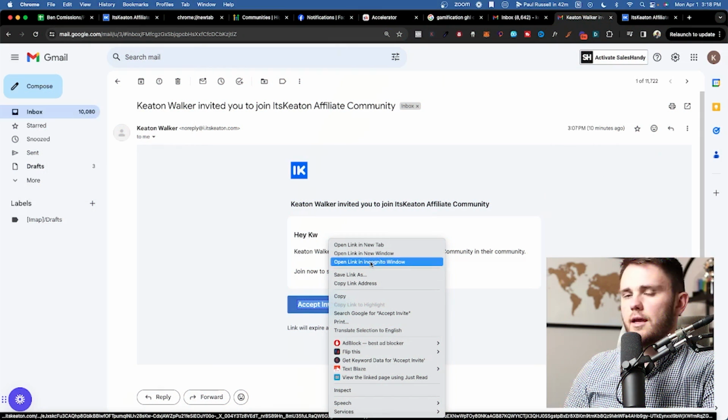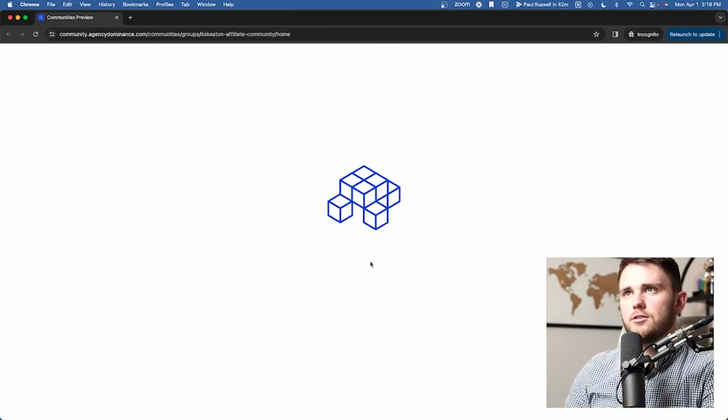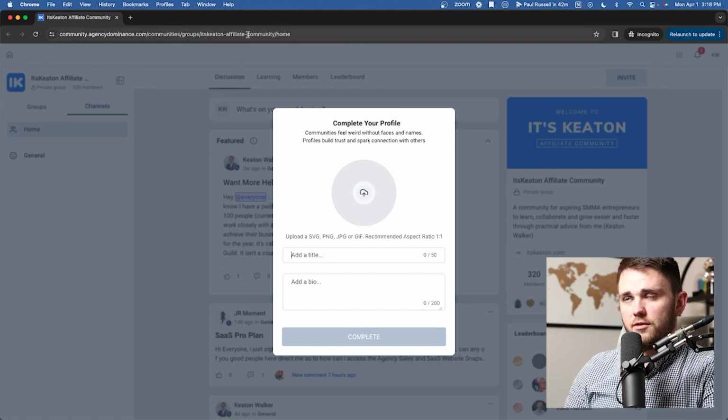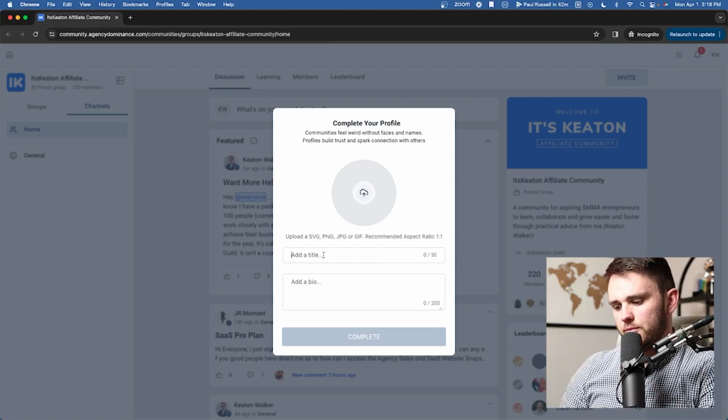We'll go check my email, and I'm going to show you what it looks like in an incognito tab so you can see the whole login situation here. So it's actually automatically logged me in. If you paid attention to the URL there, you would see that it loaded it up, and now I can come in here and complete my profile. So I'll say Keaton Walker 2.